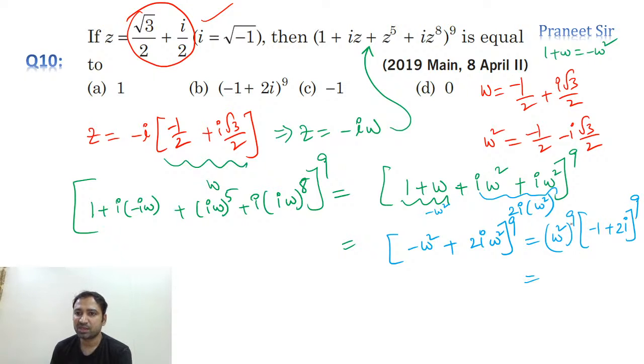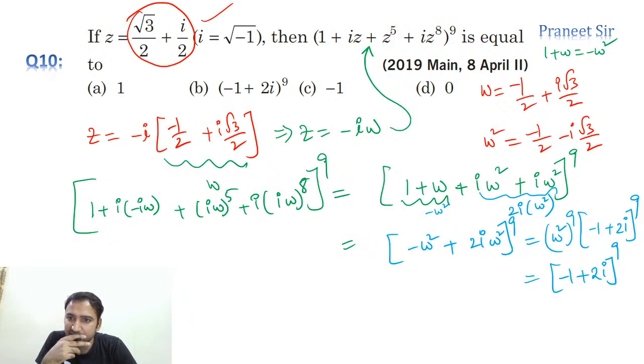So omega square whole power 9 is omega power 18, which is 1, guys. The remaining part we need to calculate: minus 1 plus 2I whole power 9. So where are we getting this answer, guys? Second option we are getting. Correct or not?